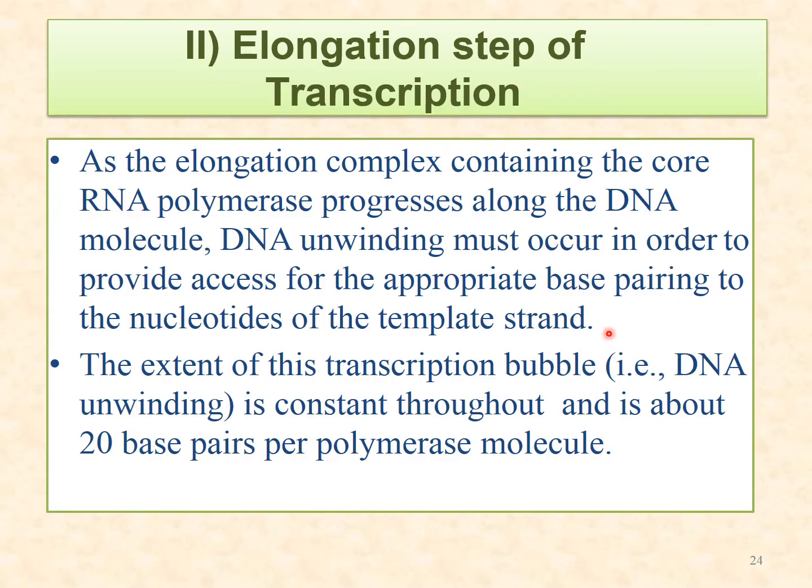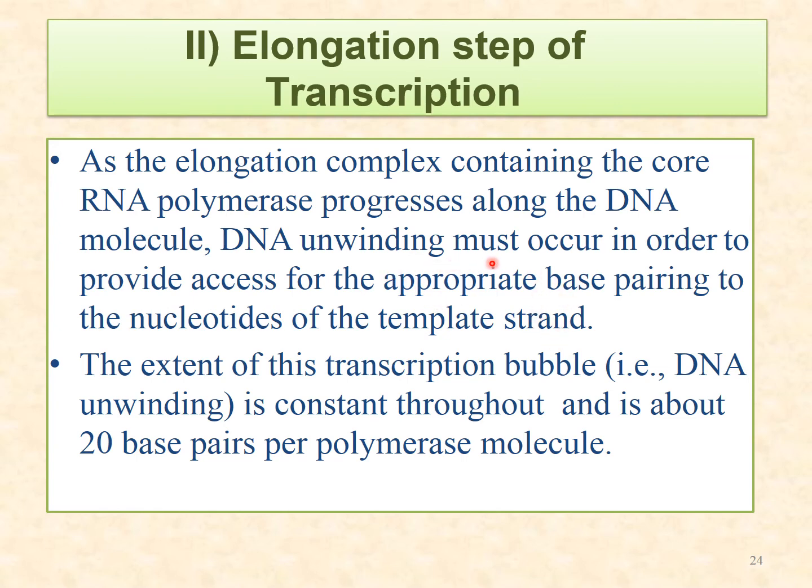Then the elongation: as the promoter region is detached, the elongation complex containing the core RNA polymerase progresses. Now only RNA polymerase remains there, and the transcription factors TFIIH and TFIIF are removed, which starts elongation.